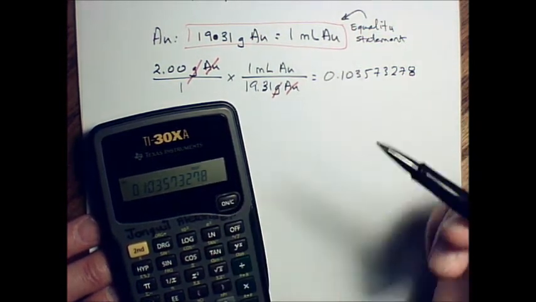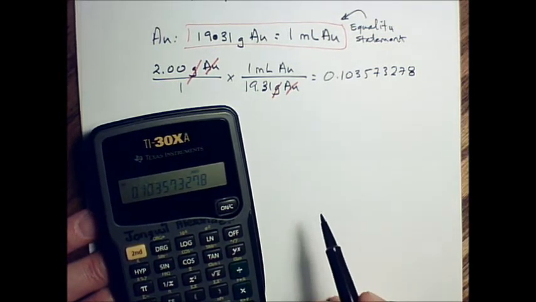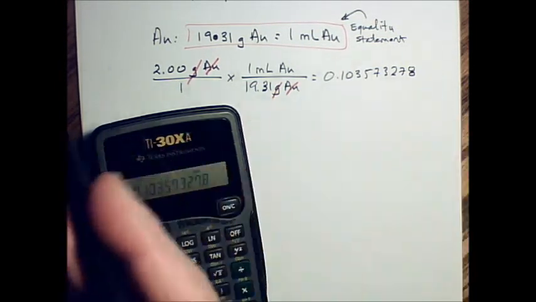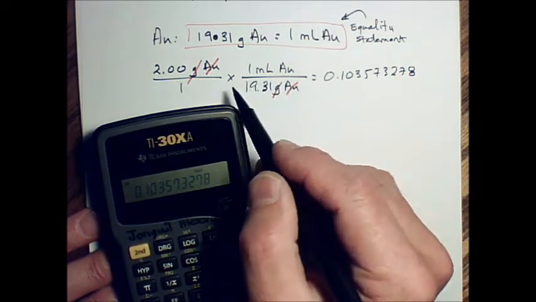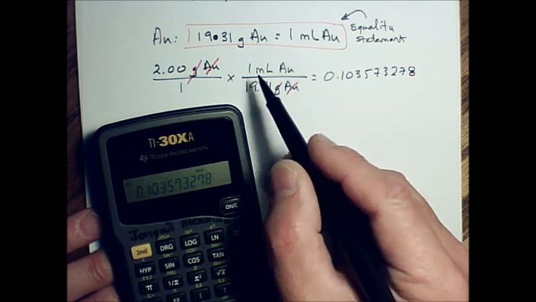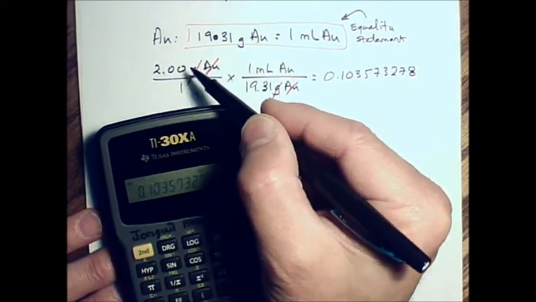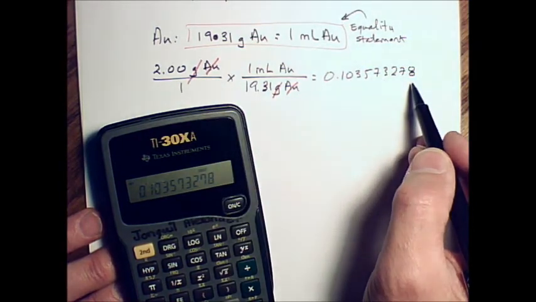And as we do more of this in this class, you'll be able to figure out much more quickly what are measured or calculated numbers and what are counted numbers. So we're going to look at only the measured or calculated numbers. We're going to ignore the counted numbers like this. Only the measured or calculated numbers, and look at the one that has the least number of digits, and we're going to write our final answer in that same number of digits.